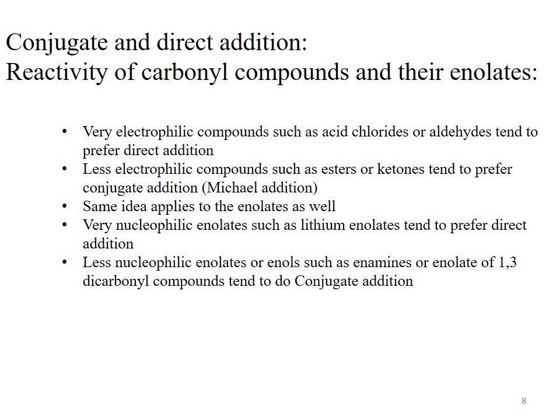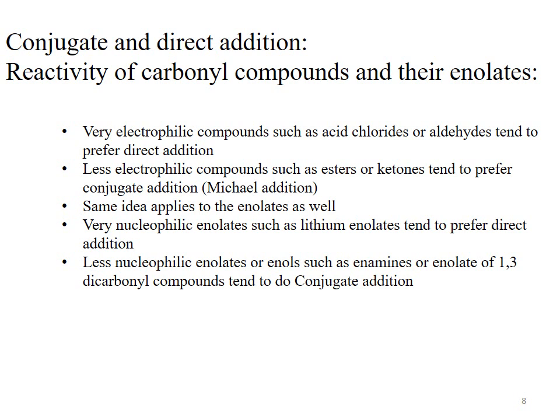If our substrate is an alpha beta unsaturated aldehyde or alpha beta unsaturated acid chloride and it reacts with a nucleophile, then the nucleophile will not attack at the beta carbon, but at the carbonyl carbon, because in these compounds the carbonyl carbon is more electrophilic than the beta carbon.